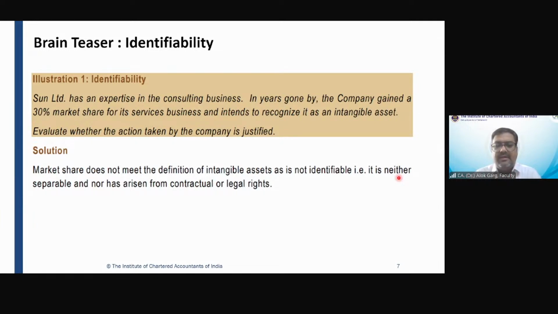Tell me, can a company sell only the market share? Means, can the company control the customer? It is the wish of the customer whether the customer will go to X company or to Y company. Let's take an example of Pidilite, a company which manufactures Fevicol. Let's say today Pidilite has a market share of close to 80-90%. So how will Pidilite sell the market share?